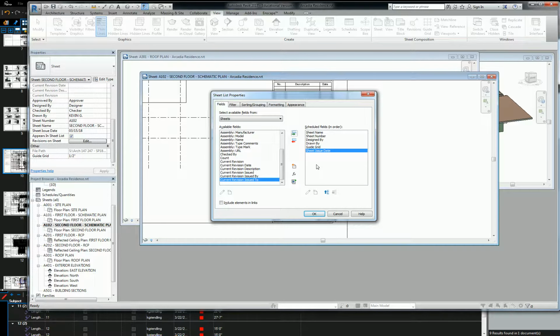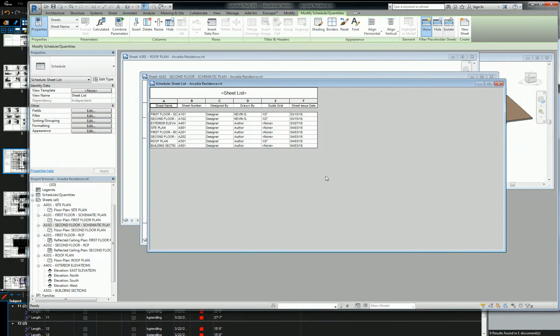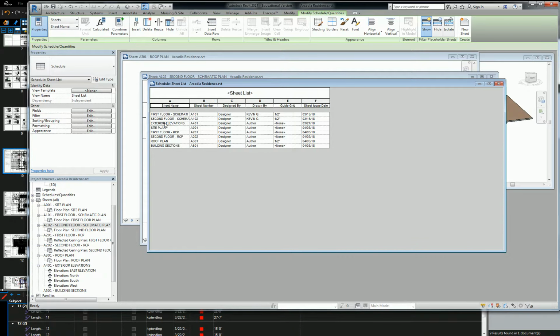We can get back to it later. You're going to see it in a better format here. Okay, so those are all of your parameters at the top. What this shows you is a grid format of all of that information. So you've got your sheets on the left. You can see it's first floor schematic, second floor schematic, exterior elevation, site plan, etc. Right now, it is not organized by the sheet number.